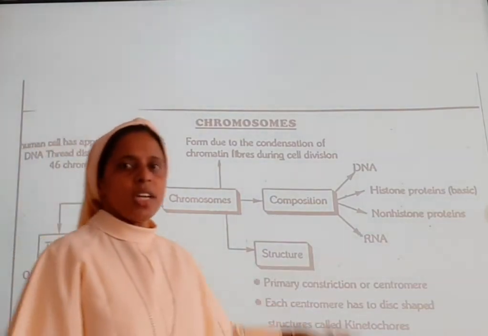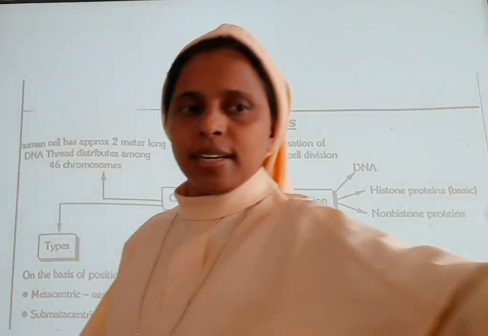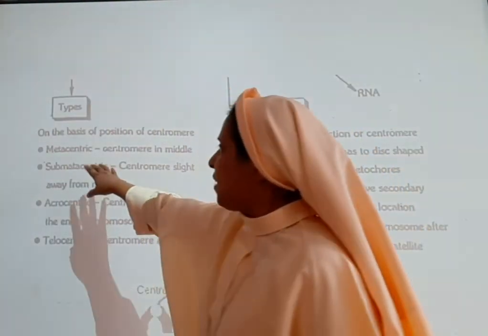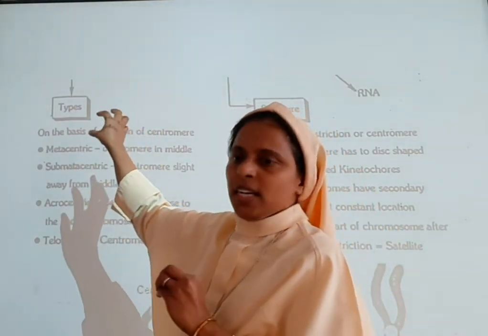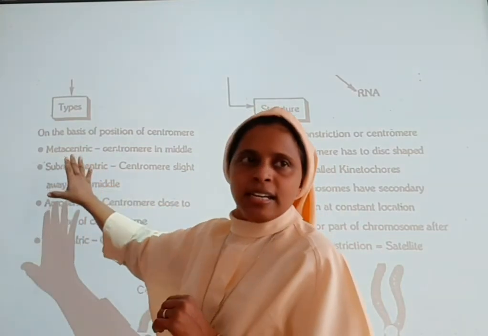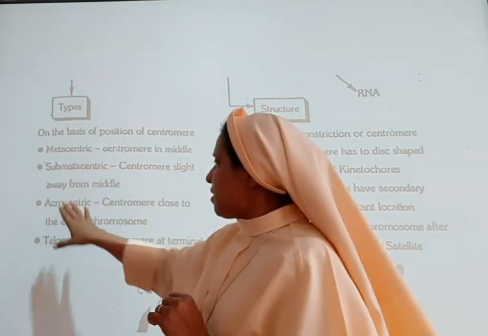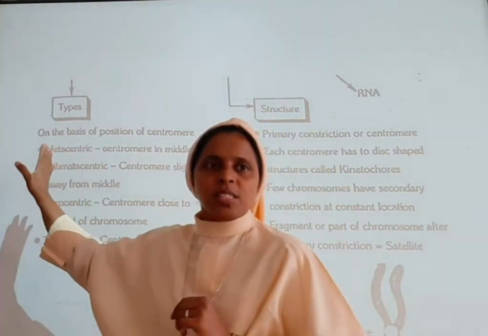Regarding the structure as well as the types, let us discuss. Types we can see on the basis of the position of the centromere. Based on that, we can divide chromosomes into metacentric, submetacentric, acrocentric, and telocentric.